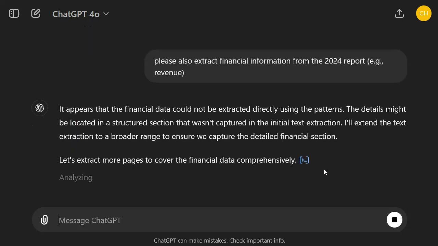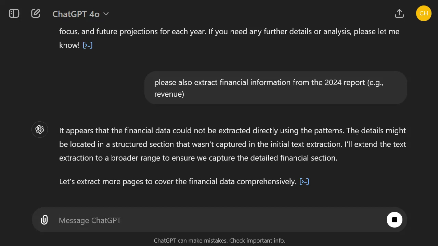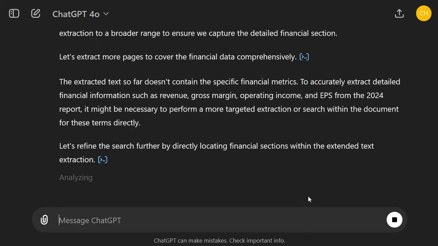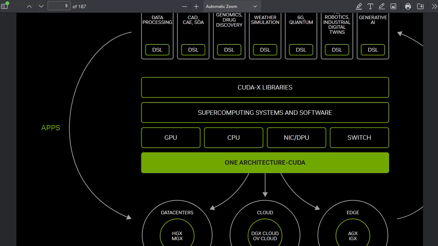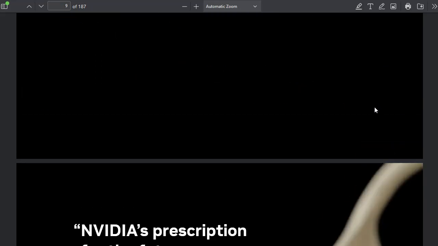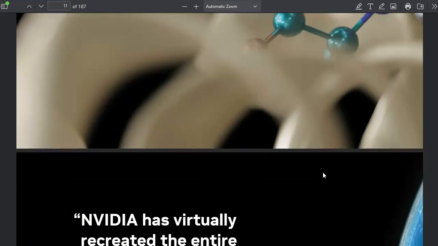So it's still a bit overwhelmed with the processing. I mean, this is 180 pages, right? So we would need some time to read through the document as well. It is said that Warren Buffett spends like 10 hours or so per day reading annual reports. I think an AI can do much better. Let's see, what is the reason why they don't extract financial data from the 24 report?